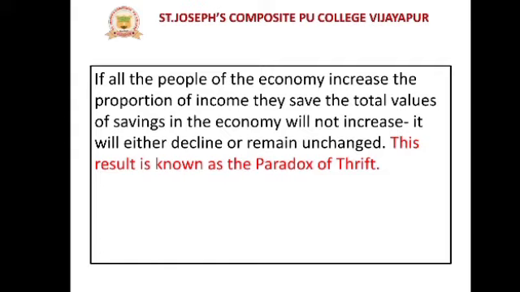So, a proportion of income is saving. All the income they want to save. Then how does it affect the economy? Personal or individual savings will increase, but not in the aggregate economy, the total savings of the economy. The economy's income will not increase; it will either be unchanged or decline. So this is called the paradox of thrift.